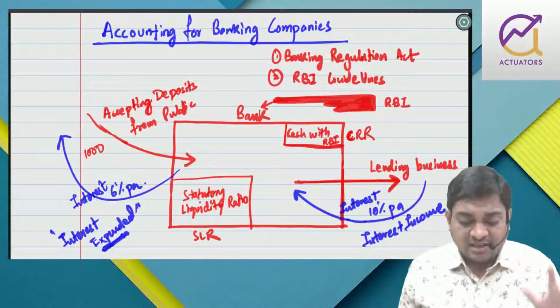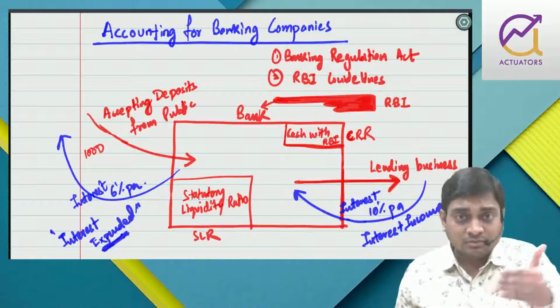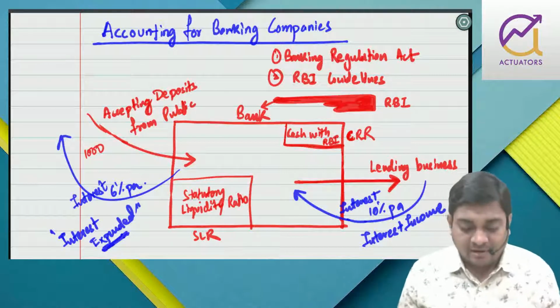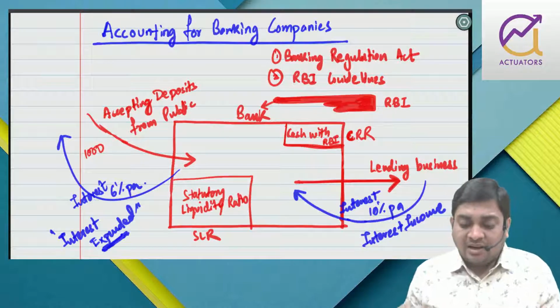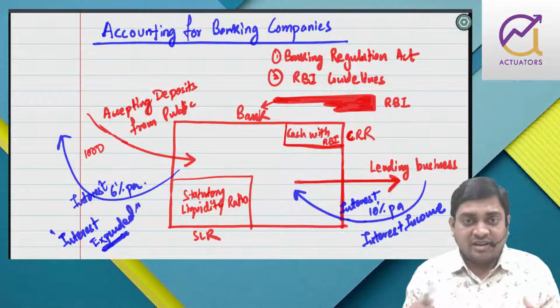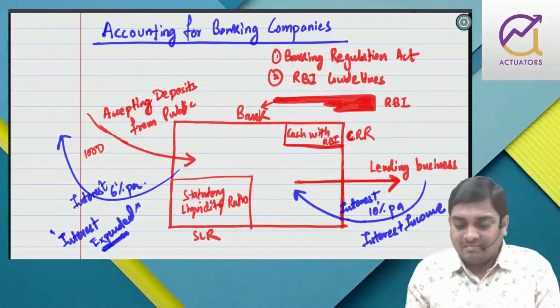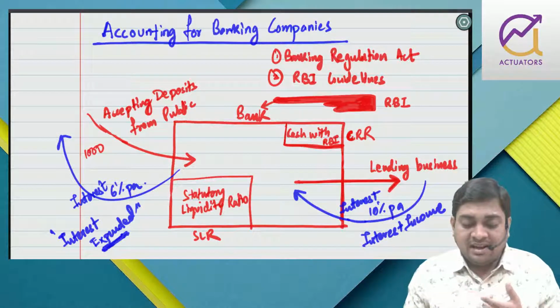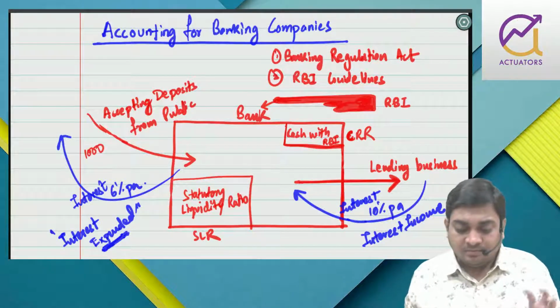You need to first understand how a banking business works, and then only you will be able to get inside the chapter. So as of now, you accept deposits from the public, and you have to maintain cash reserve ratio, that is balance with RBI. Every fortnight you need to maintain this balance. You need to further maintain statutory liquidity ratio, and the remaining you can lend, right?